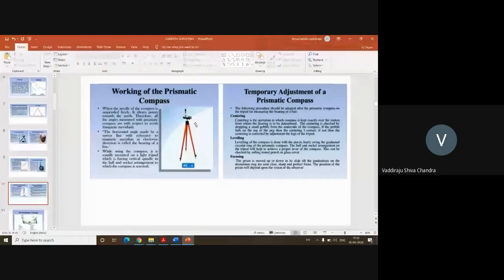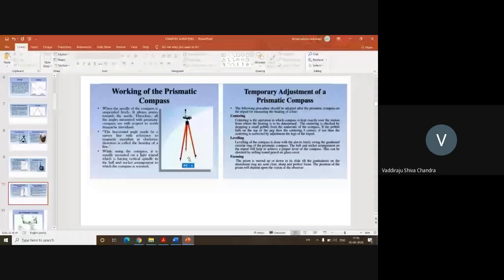So what I will do, I'll fix my peg or an arrow at point A in the ground. After fixing the peg in the ground, which defines my station point A, I'll adjust this tripod along with this instrument in such a way that the bottom point of this tripod will be exactly coinciding with the top of the peg which I've driven in the ground.